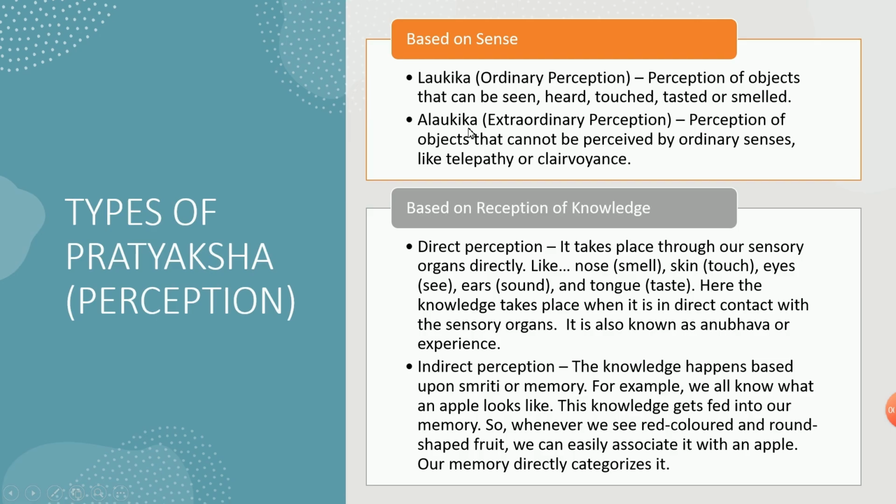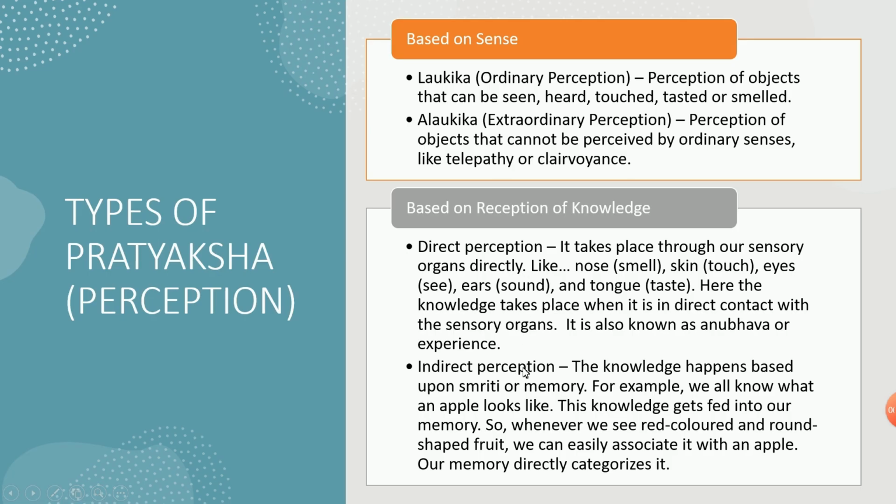perceptions. Next is Alaukika. Alaukika means extraordinary perceptions. So what are the things which we cannot obtain knowledge without? That is believing in God or believing in super extraordinary divine forces, no? That is our own belief through mind. So that is Alaukika. That knowledge we are gaining is there, no? That is Alaukika perception.